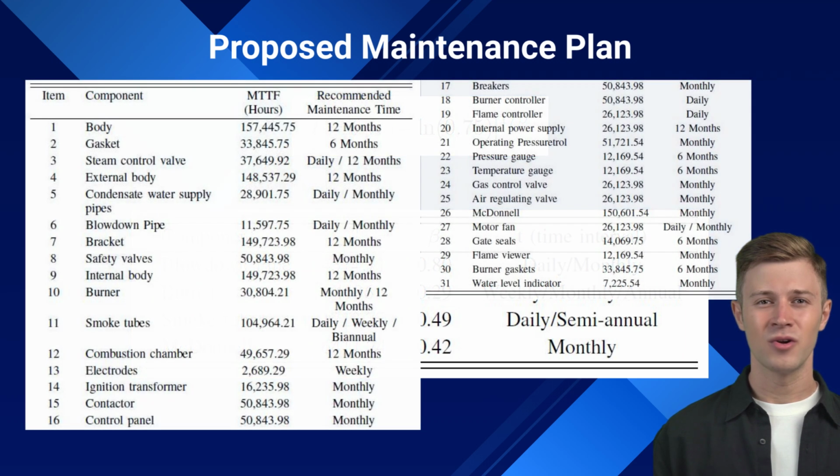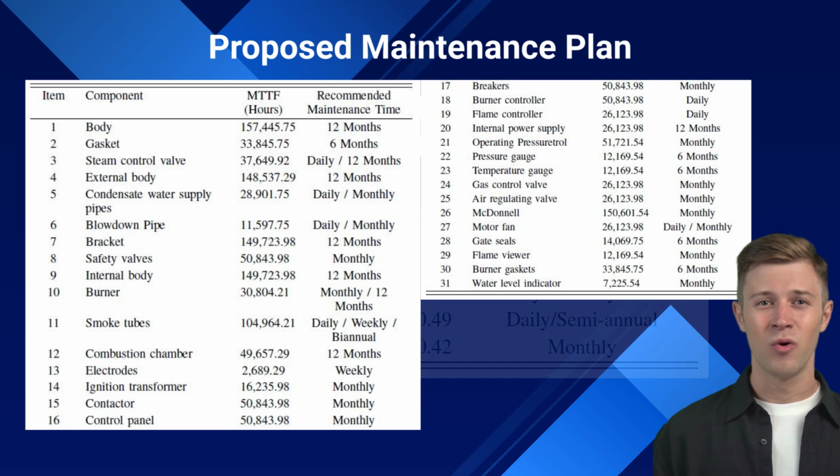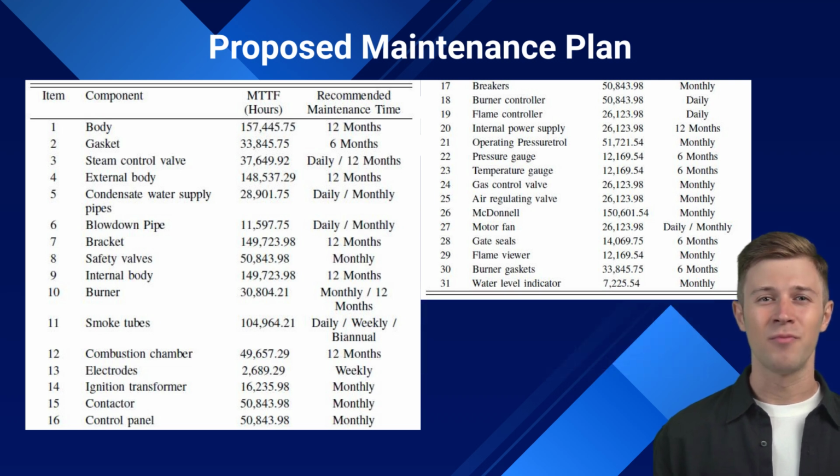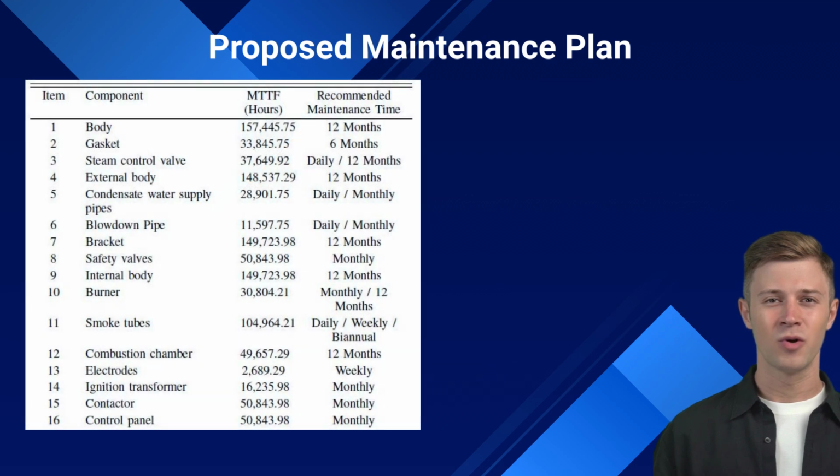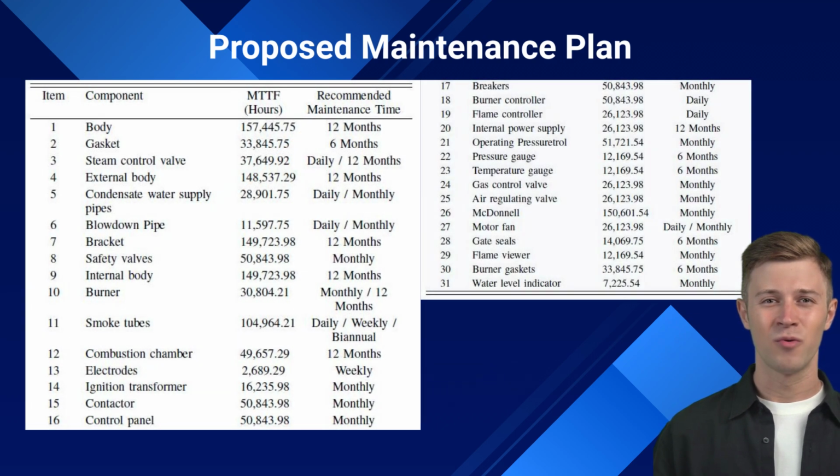The study resulted in a detailed maintenance plan for the boiler system, with optimal time intervals determined using the Weibull distribution for critical components.